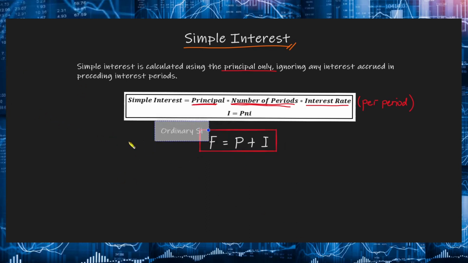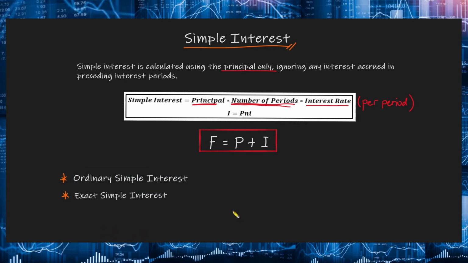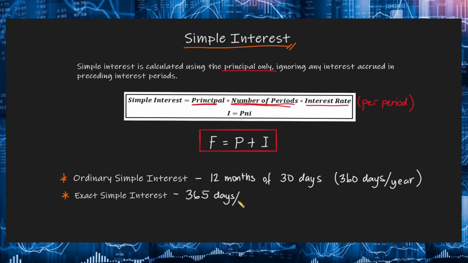Now, under simple interest, we have what's called ordinary simple interest and exact simple interest. For the ordinary simple interest, it is computed on the basis of 12 months of 30 days each. Therefore, yung total dito will be 360 days a year. Now, on the other hand, yung exact simple interest naman, so as the name suggests, no, exact, is based on the exact number of days in a year. So that will be 365 days for an ordinary year and then 366 days naman for a leap year. Now, if not mentioned in the problem, assume that ordinary simple interest is used.